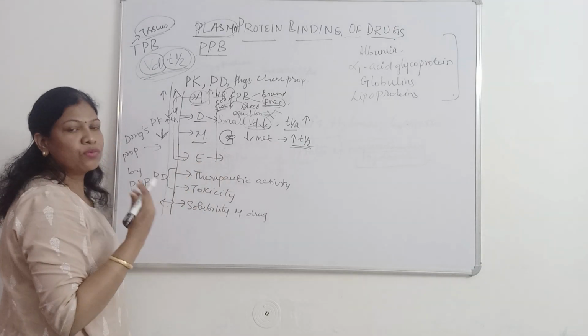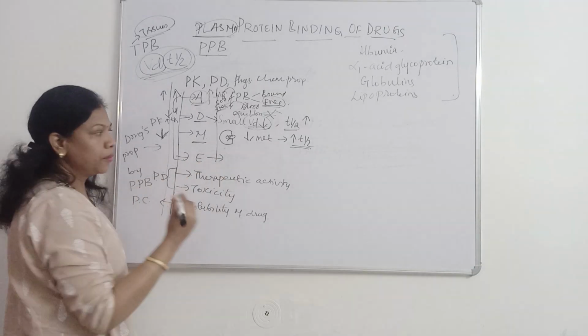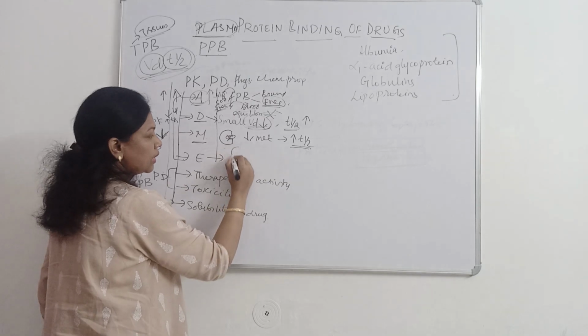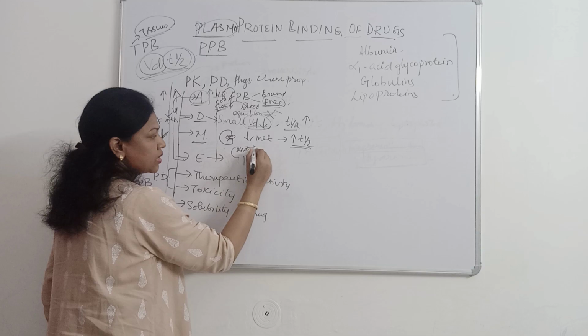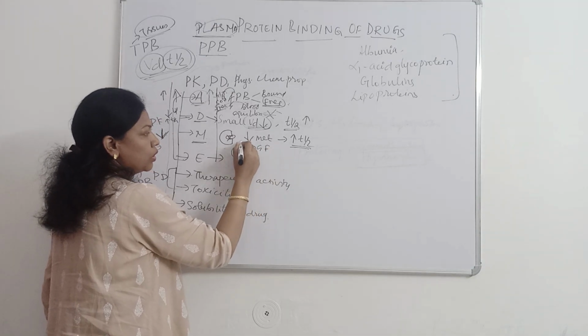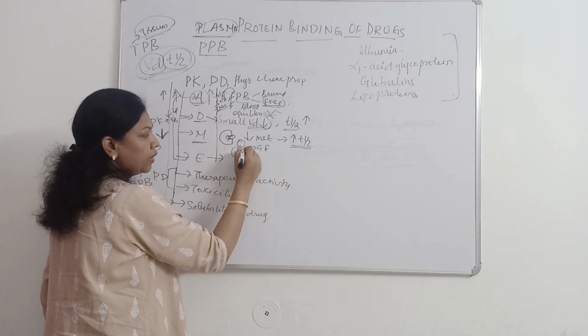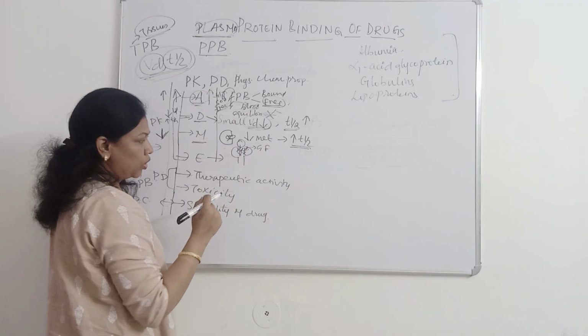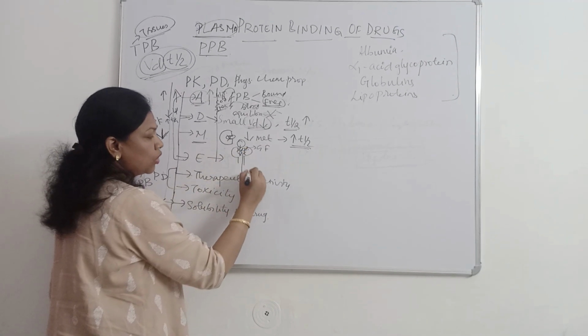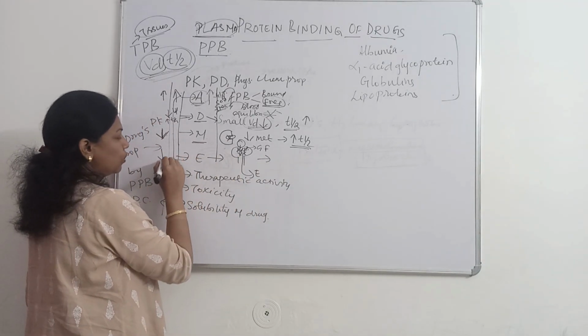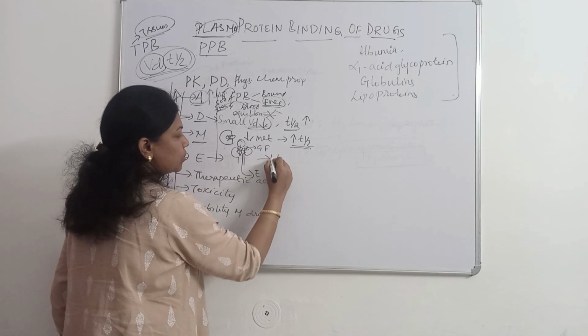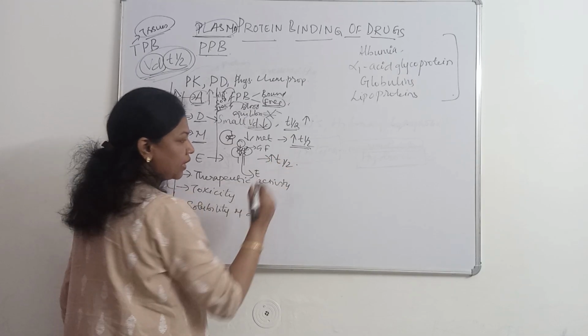And then excretion. What happens to excretion now? Again, as I said, the drug in the kidney undergoes glomerular filtration as the first step. So the bound drug cannot be filtered through the glomerulus. So the drug cannot be excreted, and again the excretion will be reduced, leading to an increase in half-life.